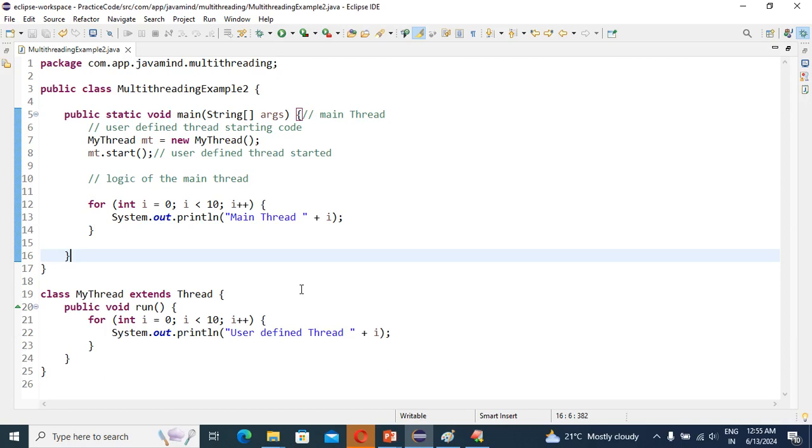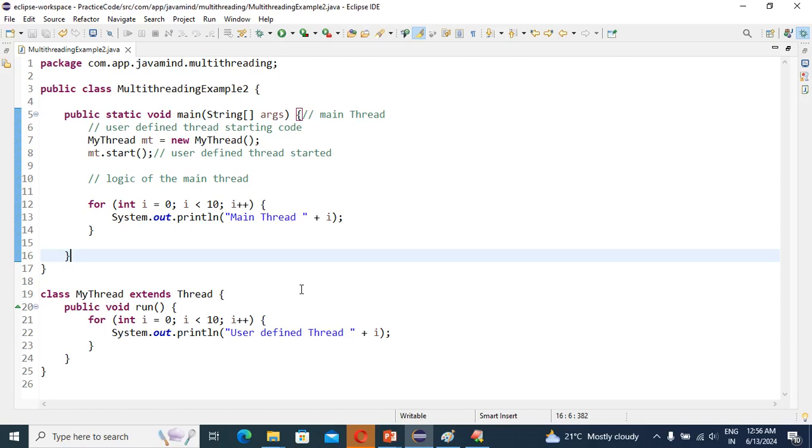Also keep one thing in mind: internally, the thread scheduler uses two algorithms to allocate the CPU. What are those two algorithms?